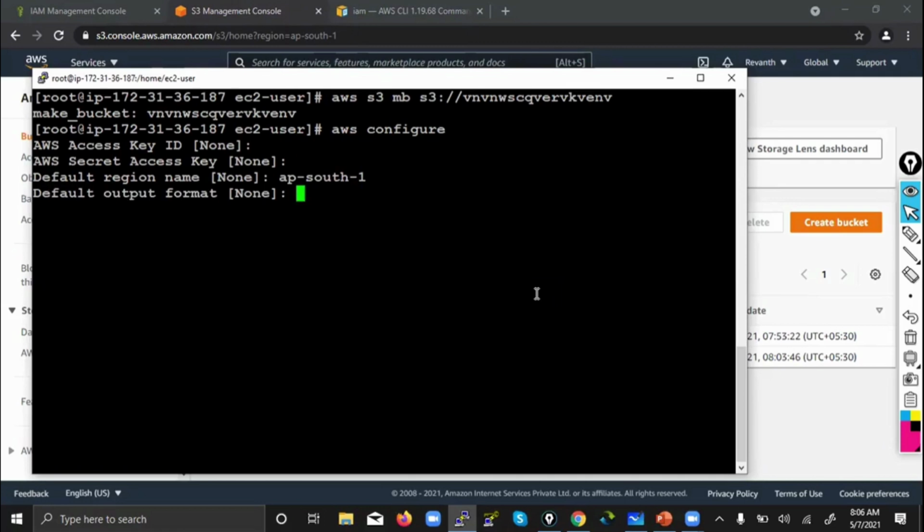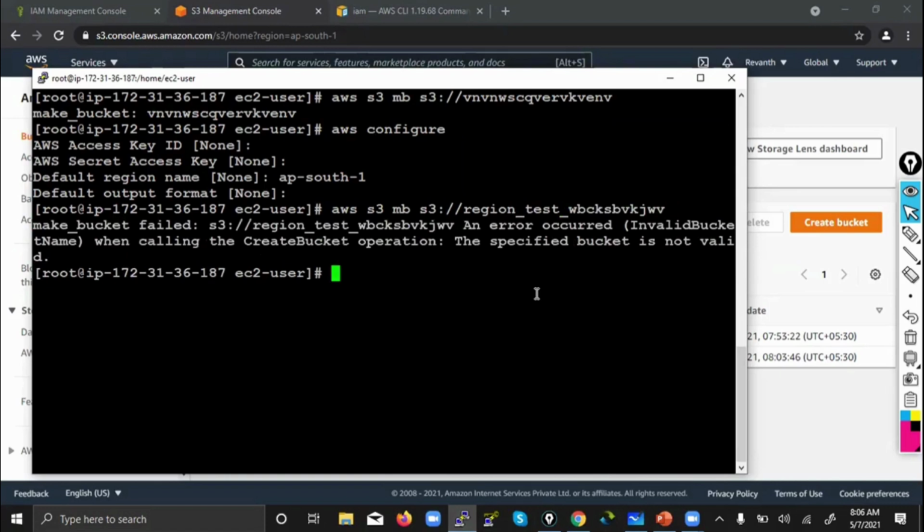Now try to create any bucket and see where it will get created. Hyphen won't work, okay? Underscore will work, hyphen won't. Invalid bucket name.